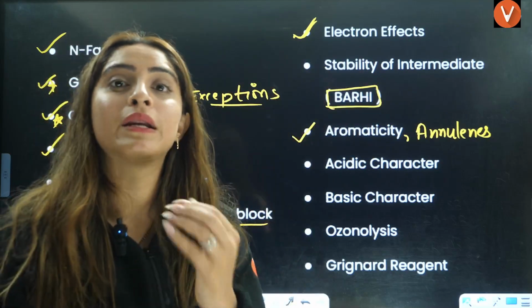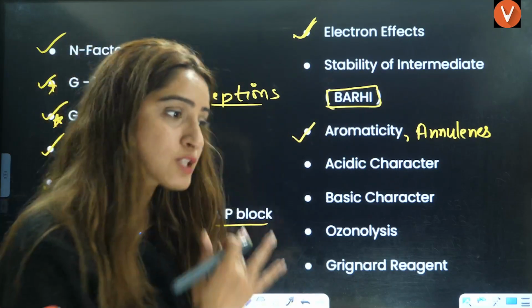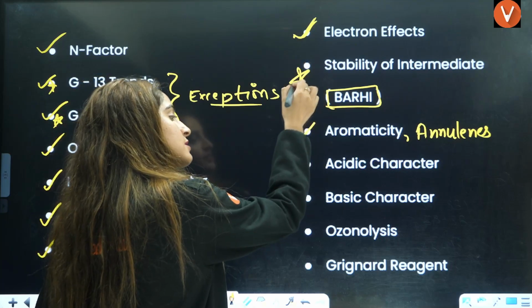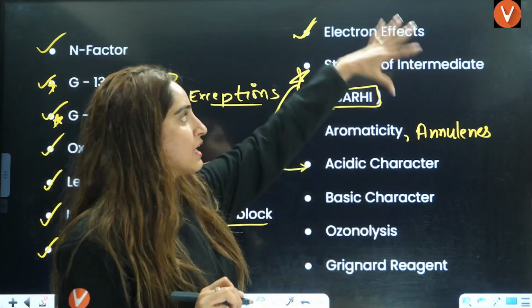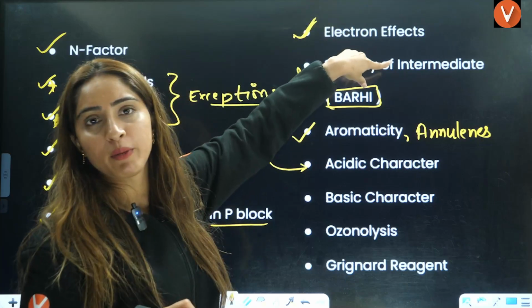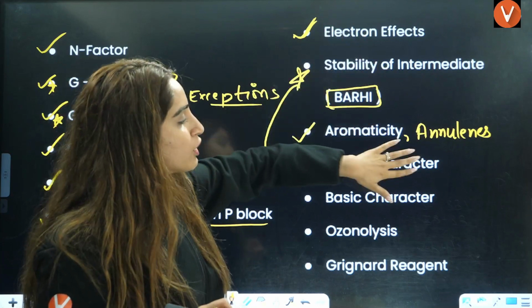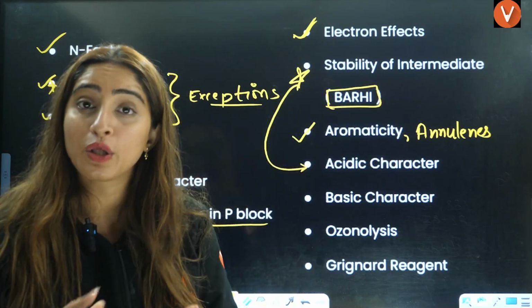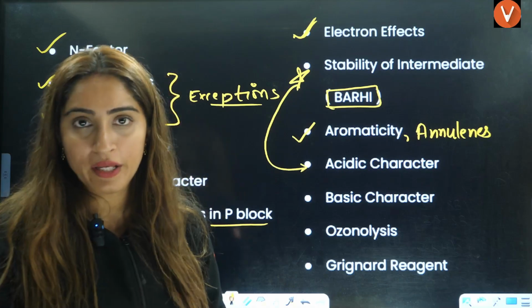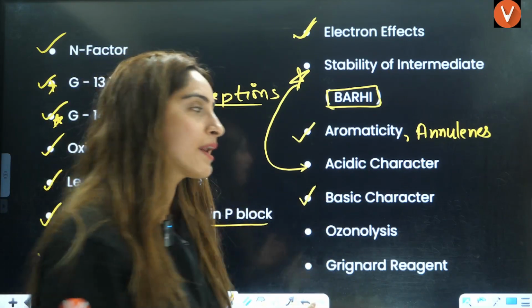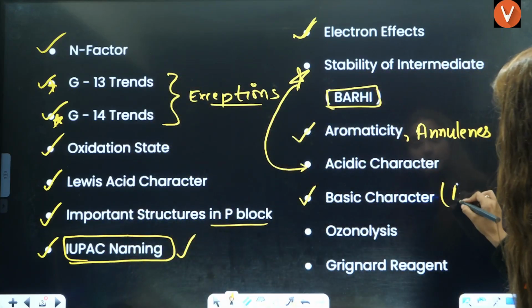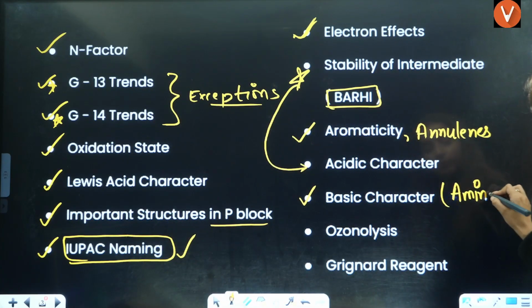According to this, the stability of the intermediate has been asked frequently, and this is directly related to acidic strength, right? If you know electron effects, only then will you be able to judge the stability of intermediates, and only then will you be able to do acidic character. So these are all interlinked, right? Then there is basic character, right? Basic character from amines. This is extremely important.